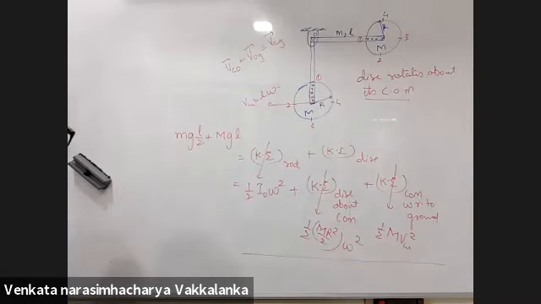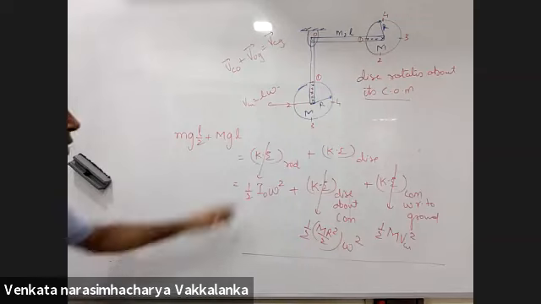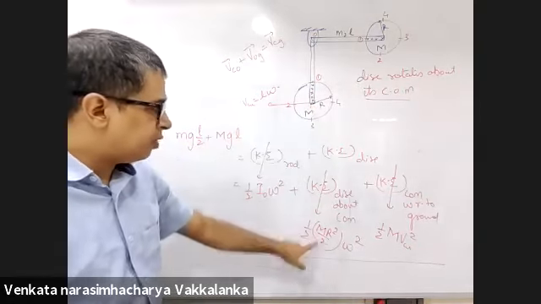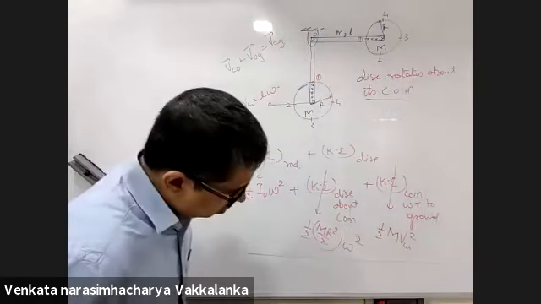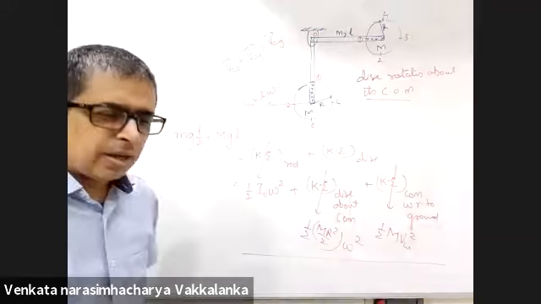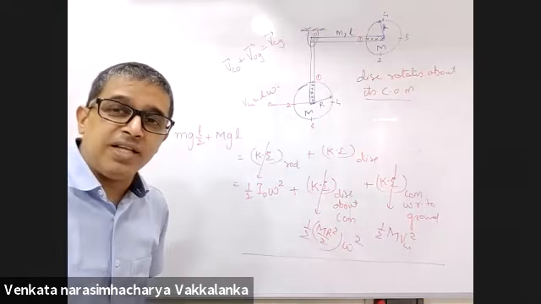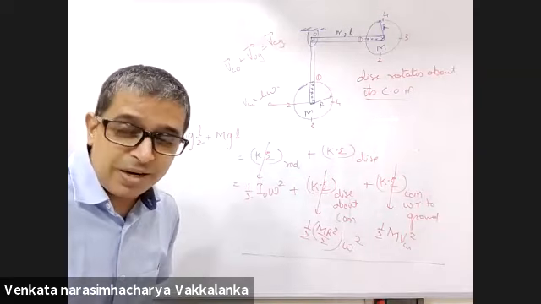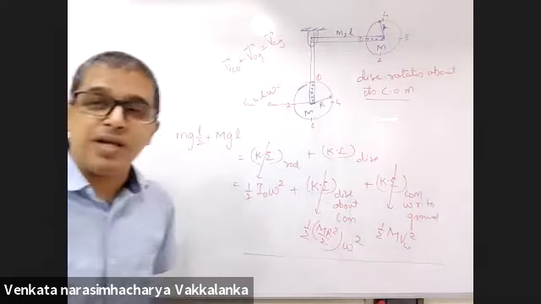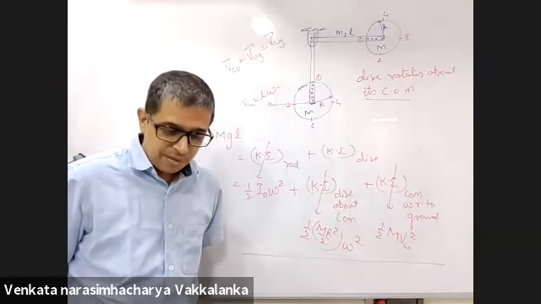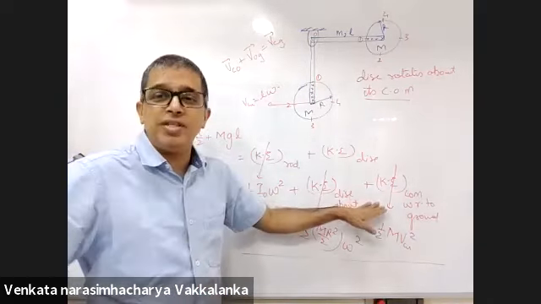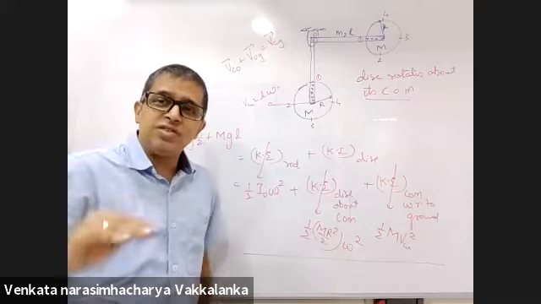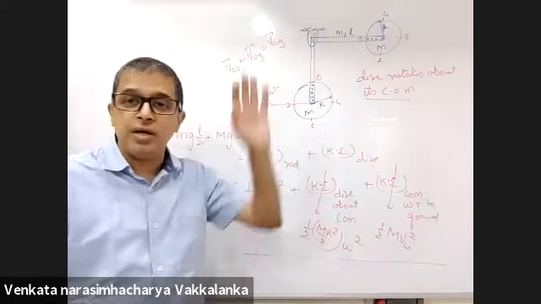Sir, isn't there any point about which the disk is in pure rotation about its center of mass? That's why you took half I_CM omega square. No, pure rotation, like where we can only use half I omega square. Actually, there will be. That is called instantaneous axis of rotation. I didn't introduce that to you. How to recognize that point, I'll come to somewhere in the 6th lecture. Till that point, we'll have to break it into two, rotational and translational. This will be universally true, even when we tell you that shortcut, which is for some exceptions.